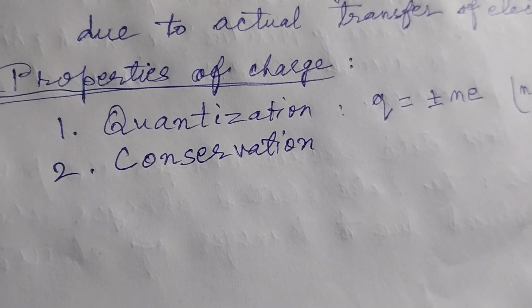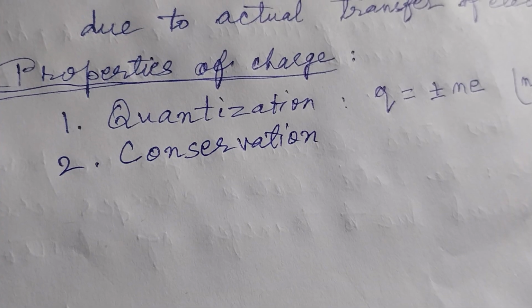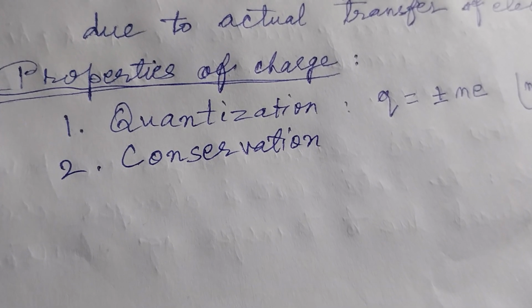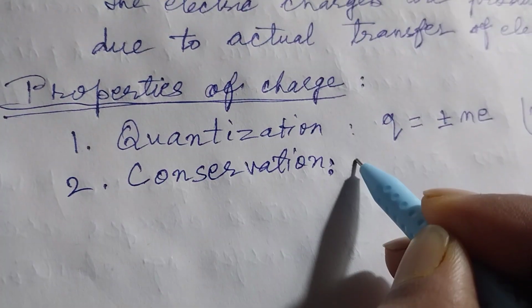Now, conservation of charge. On an isolated system, total electric charge always remains constant. This is called conservation of electric charge.